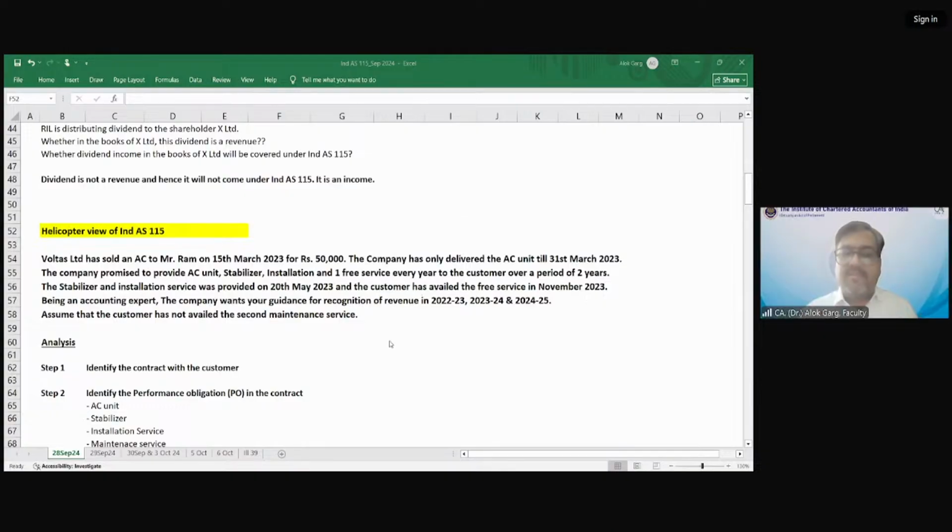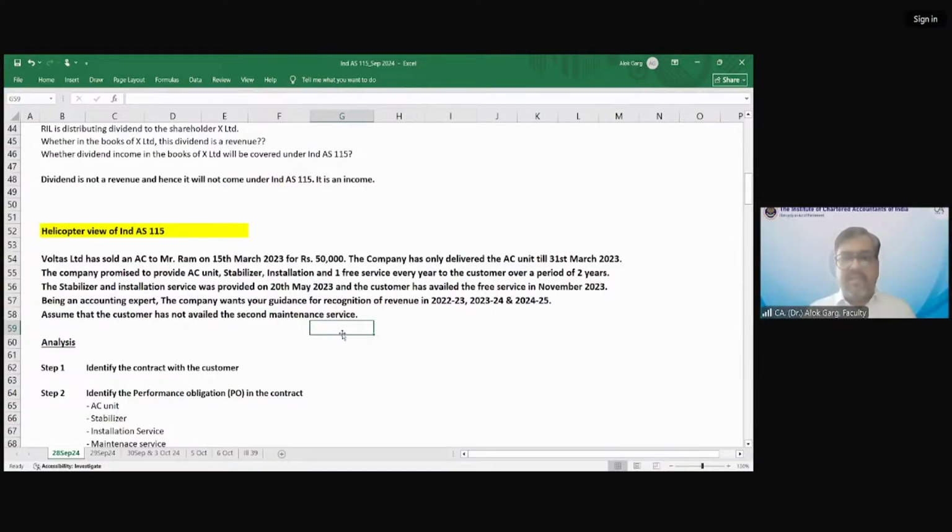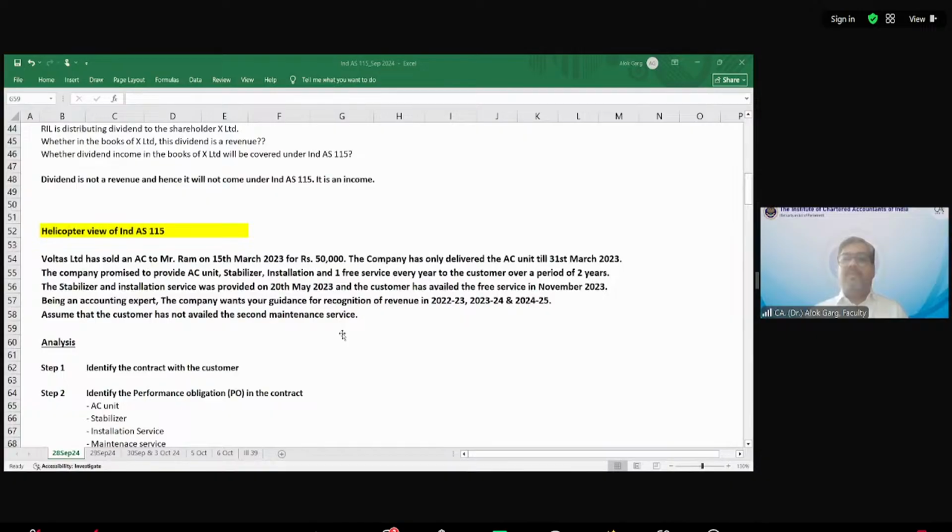Abrakesh says he cannot access it. But Saminathan is able to reply, and the other students are able to respond. So probably Abrakesh, you can log off and then log in again. Yeah, let's move on.